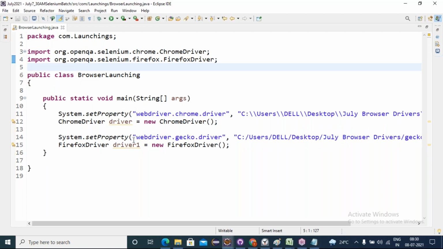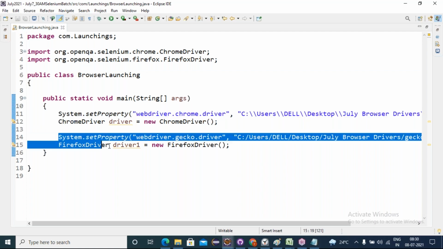Next. Now Firefox is going to be launched, the Chrome browser and the Firefox browser.